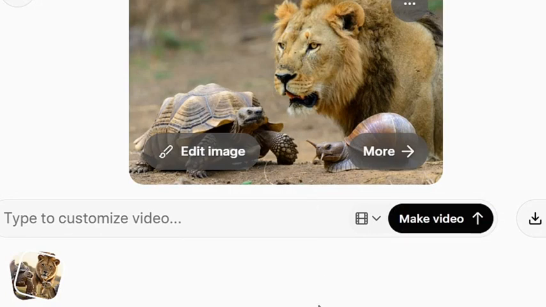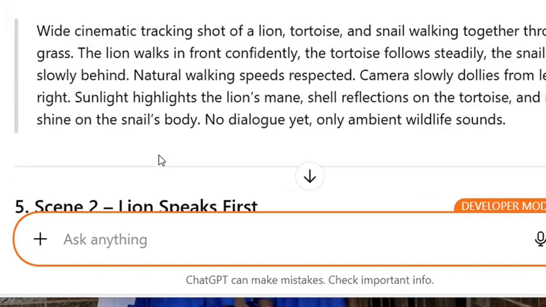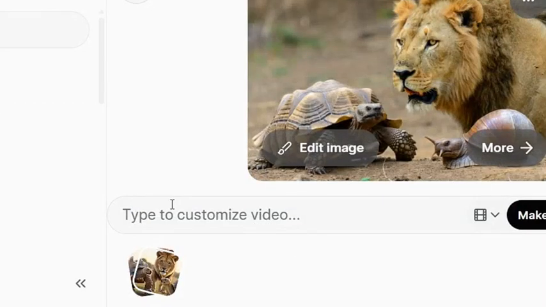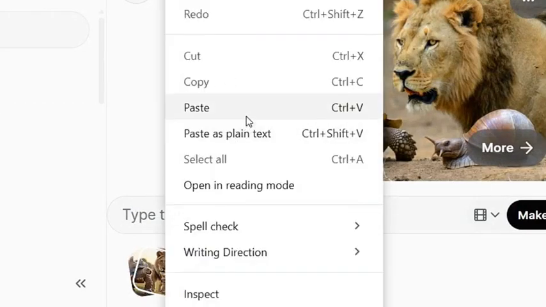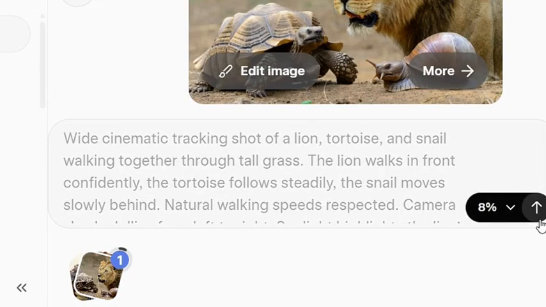Now, let's go back to ChatGPT. This is ChatGPT here. As you can see, this is our first prompt here. We copy everything here. Then we click on copy. After we click on copy, we go back to Grok AI again. Coming back to Grok AI, we are going to paste what we just copied here. After pasting it, we click on generate and we generate our video. In less than 1 minute, Grok AI is going to generate the full video for us.